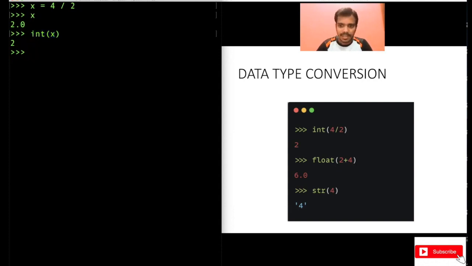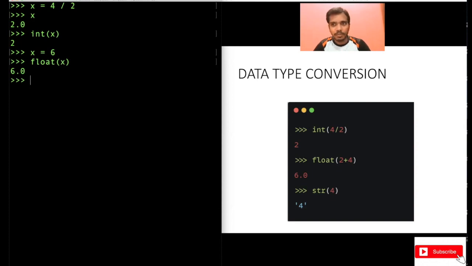Similarly, you can do something like float of x. Maybe write x itself, right? x equal to 6. Now you want to convert this into a float, like 6.0. So do float x.